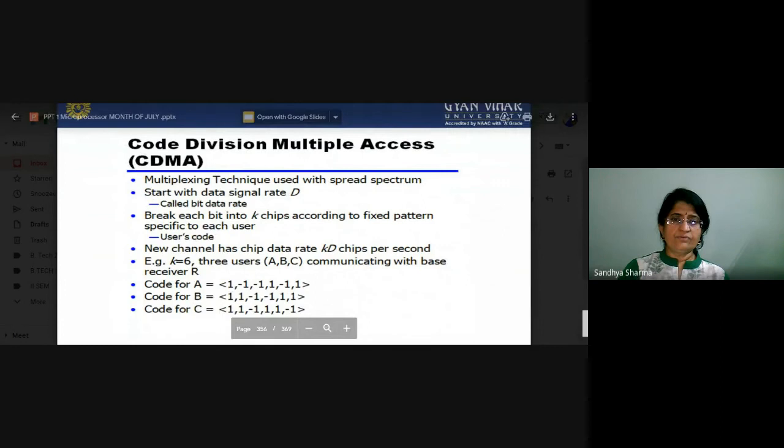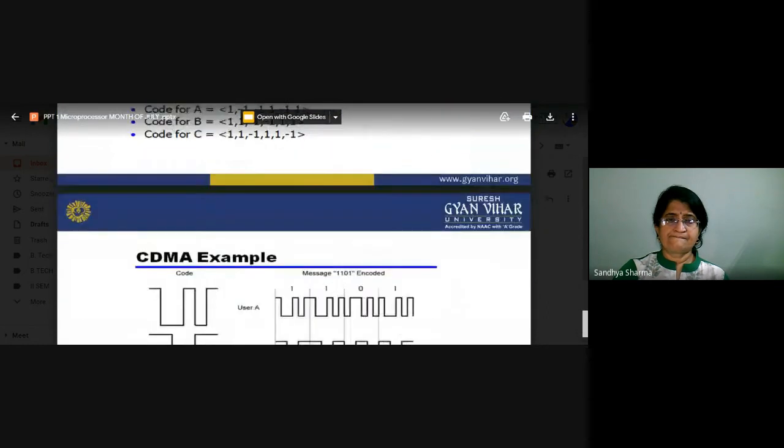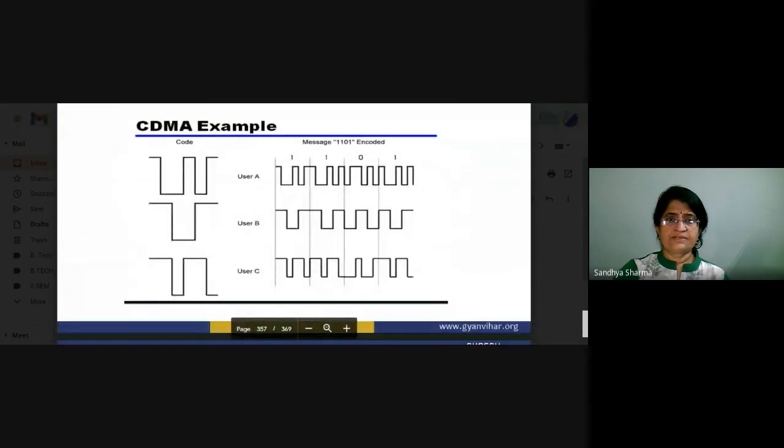There is a flow: one minus one minus one, one minus one one, one minus one minus one, one one. C code is one one minus 1, 1, 1, 1. So this is the example in which we multiply user A, user B, user C, and we are using a different CDMA code for each channel or source.